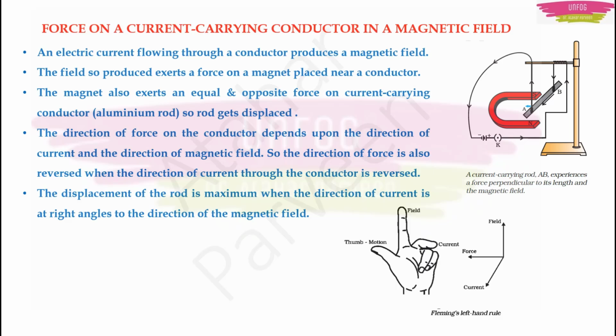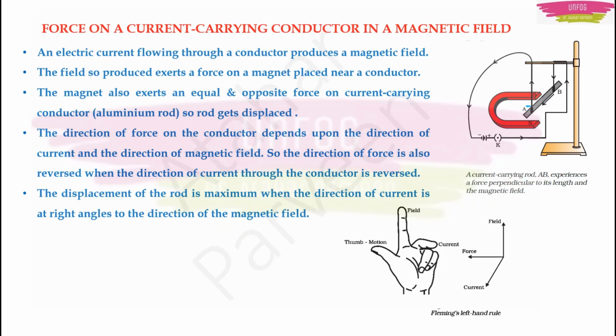The direction of force on the conductor depends upon the direction of the current and the direction of the magnetic field. Here you can see that the forefinger shows the direction of the field and the middle finger shows the direction of the current, while the thumb shows the motion of the conductor. This is known as Fleming's left hand rule. So, if the direction of the current through the conductor is reversed, the direction of the force will also get reversed.